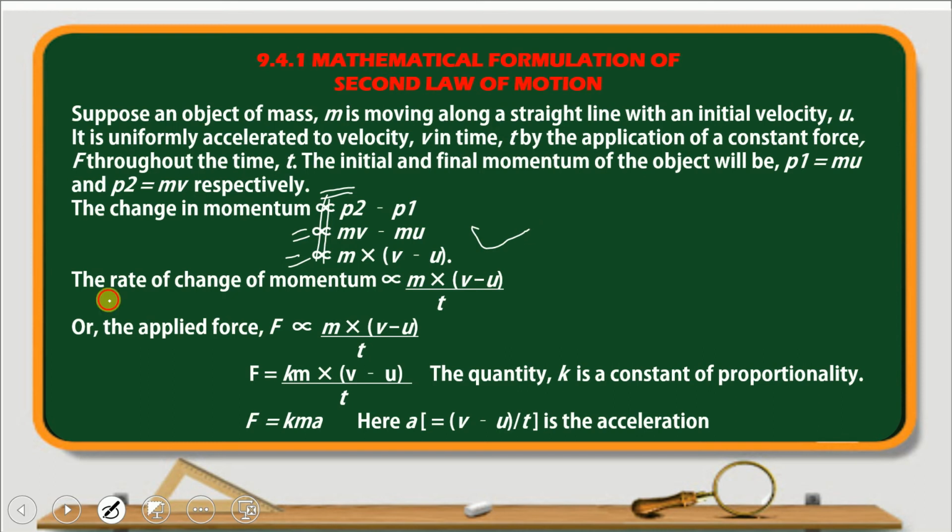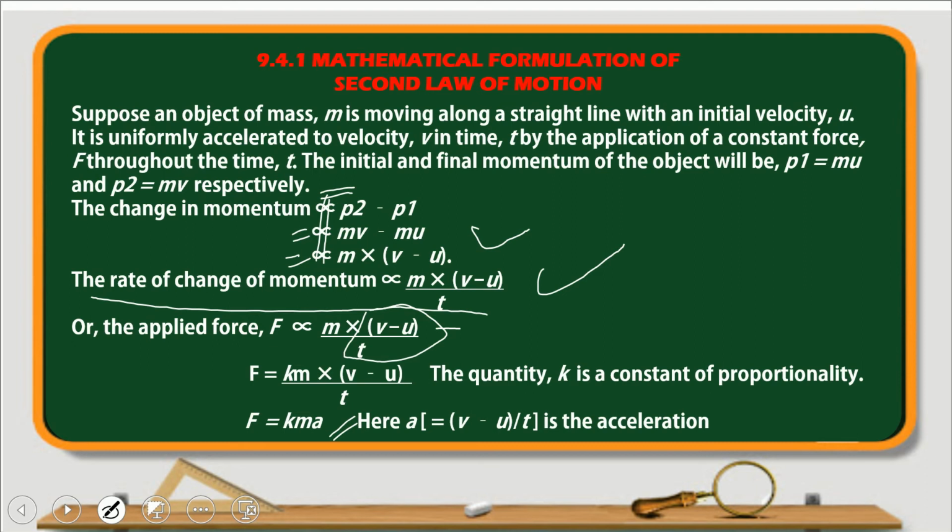Now the rate of change of momentum, you might understand that too. Here (v minus u) upon t is written as a, so that F is equal to Kma. You might understand this. Here a means (v minus u) upon t.